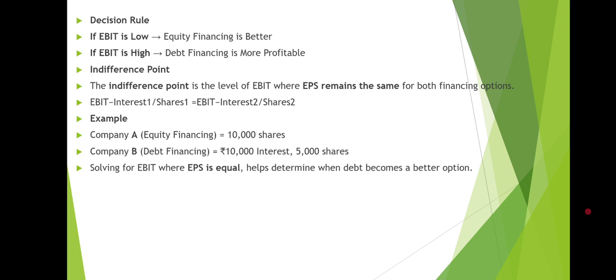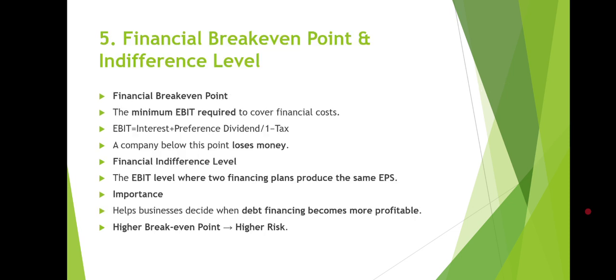Okay, so in that case EPS is equal to (EBIT minus interest 1) divided by share 1, and is equal to (EBIT minus interest 2) divided by share 2. In that way you can calculate the indifference point. Let's take an example to understand this concept. For company A, there is equity financing and 10,000 shares, and for company B there is debt financing and 10,000 interest and 5,000 shares. So by solving for EBIT where EPS is equal, it helps to determine where debt becomes a better option.